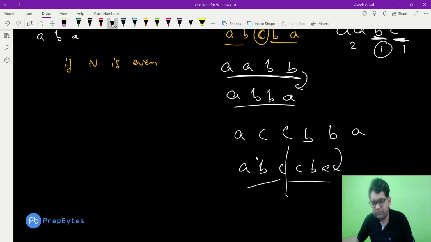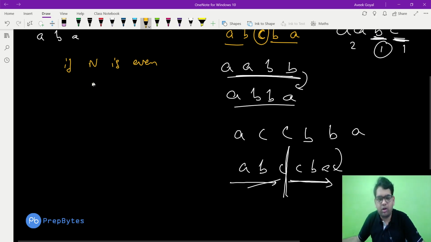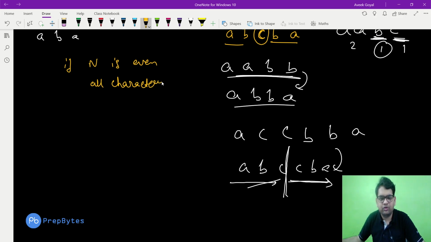Whatever the order is in the first half, we can just have the reverse order in the second half to make the string a palindrome string. But for that, each character should be occurring an even number of times when the length is even, because when the length is even, we straight up get the middle point. So if n is even, then all the characters should be occurring an even number of times. But what if n is odd?